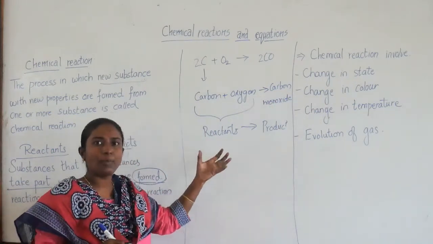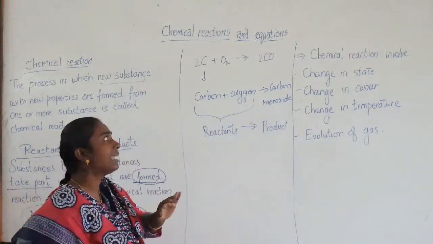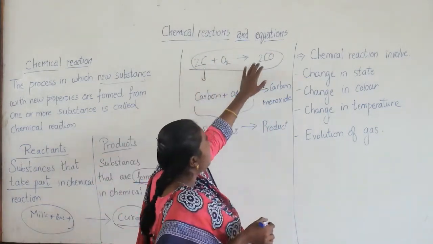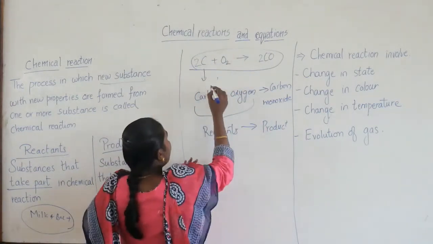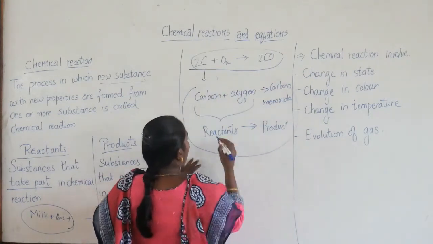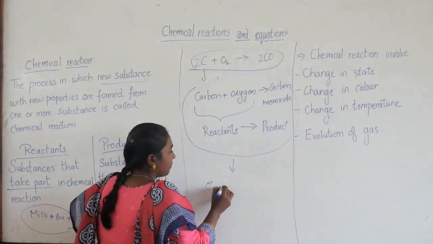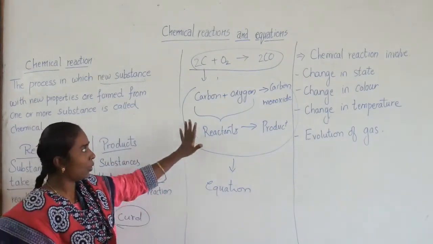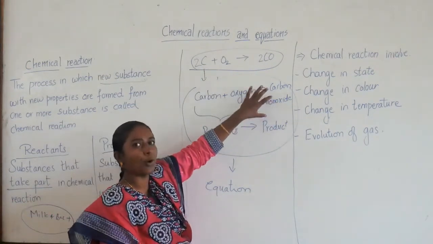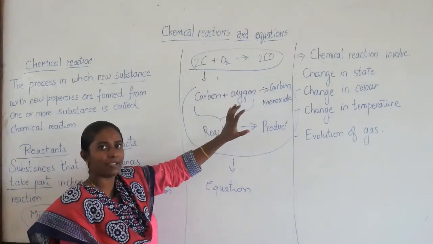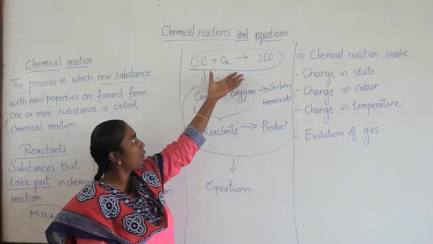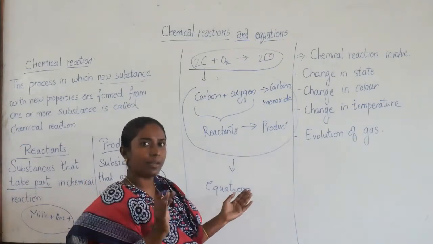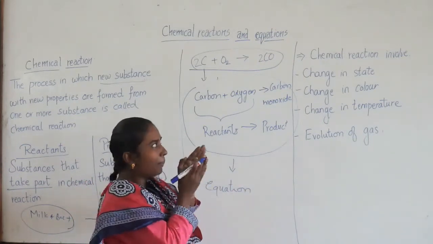I hope the concept of reactants and products is clear, and this whole thing which is showing the reactants and products is called an equation. Is it clear? The whole reactants and what product you get from this chemical reaction, whatever you represent, is called an equation. Children, please don't get confused. Try to understand bit by bit.